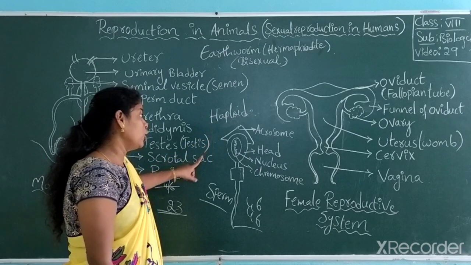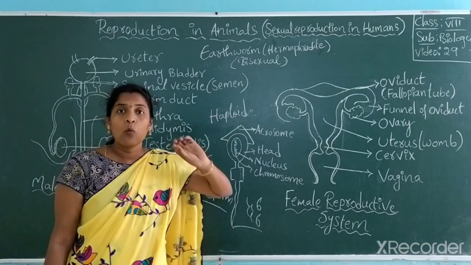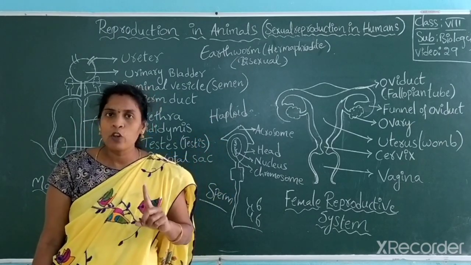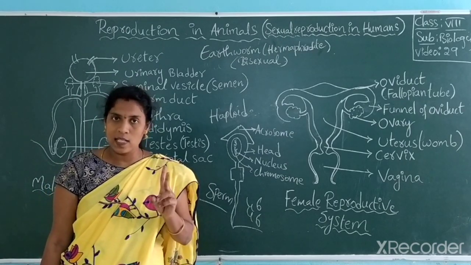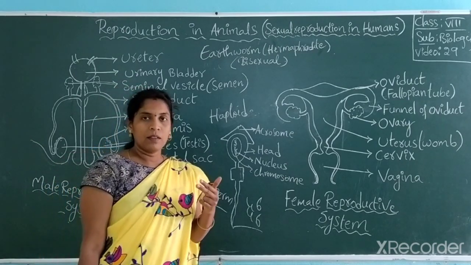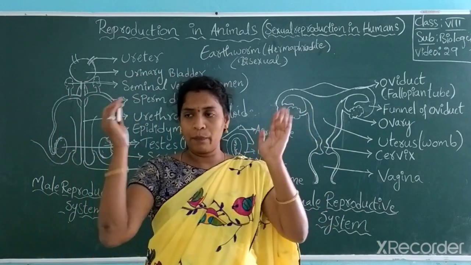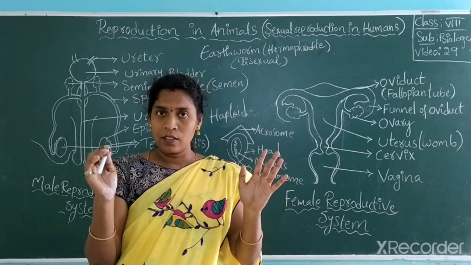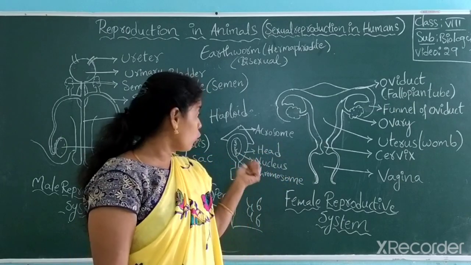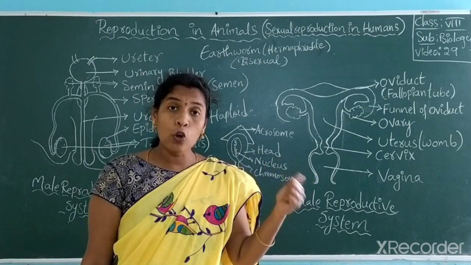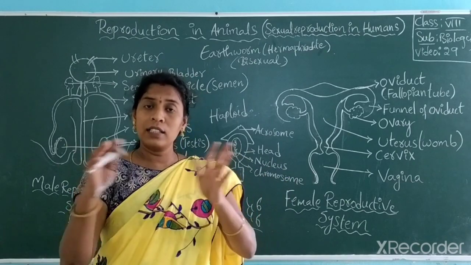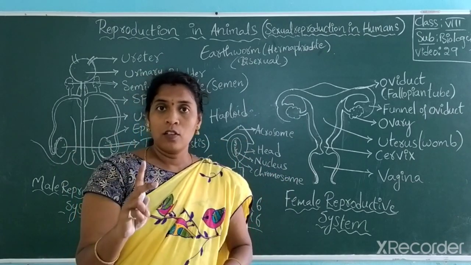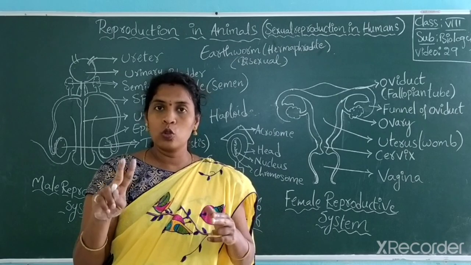Again, one more time I will tell you. Haploid cells contain only one set of chromosomes. Generally in every organism, two sets are present, meaning pairs. Like, see, I have two hands, one pair of hands. Like that, chromosomes are also in pairs, 1, 2, 3, 4, 5, 6 like that.